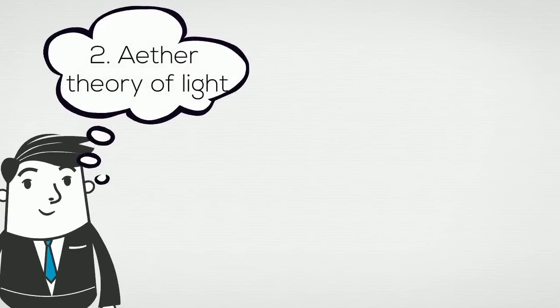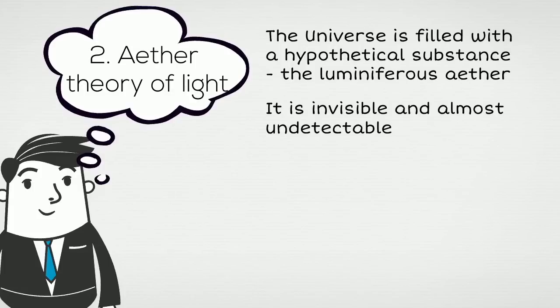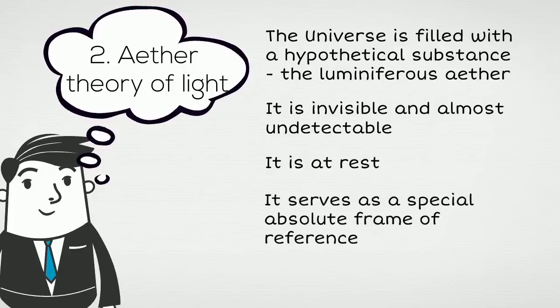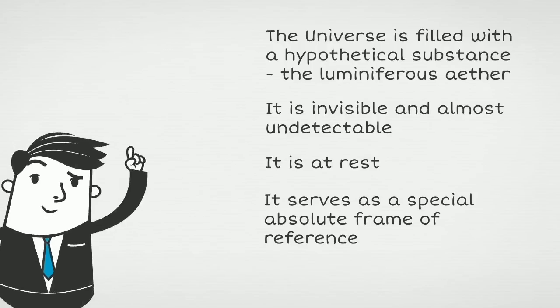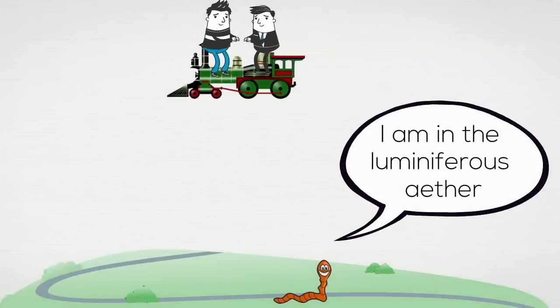The second theory was the ether theory of light, very influential at the time, and Einstein came up with another thought experiment to put this theory to a test. This theory suggests that the universe is filled with a hypothetical substance called the luminiferous ether, and this substance is invisible and almost undetectable, and that this substance is at rest, and that it serves as a special absolute reference frame. When you and I are sitting next to each other on a train, we're not moving relative to each other, but we are still moving in an absolute sense because we're both moving relative to the luminiferous ether.